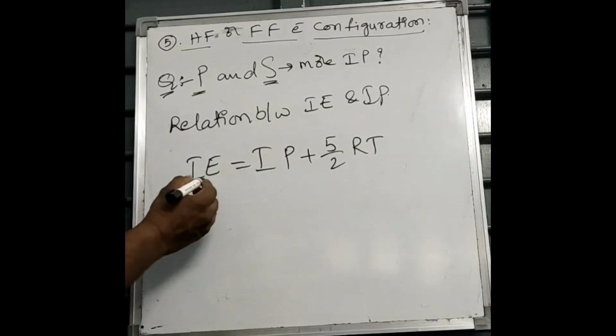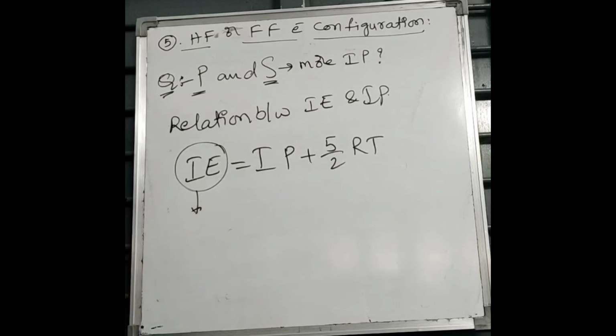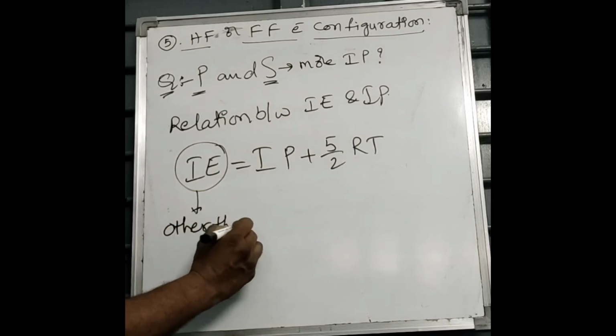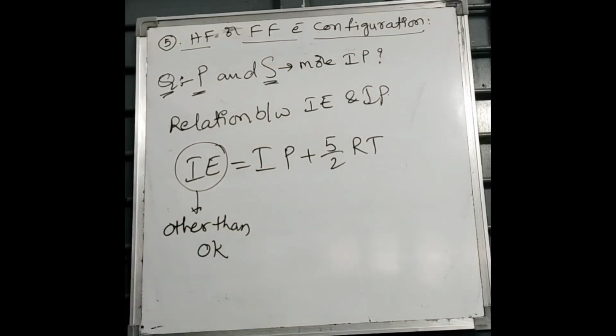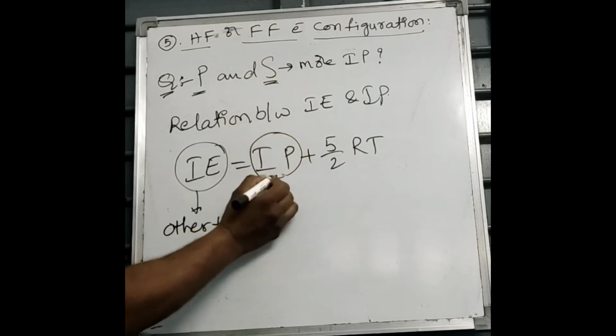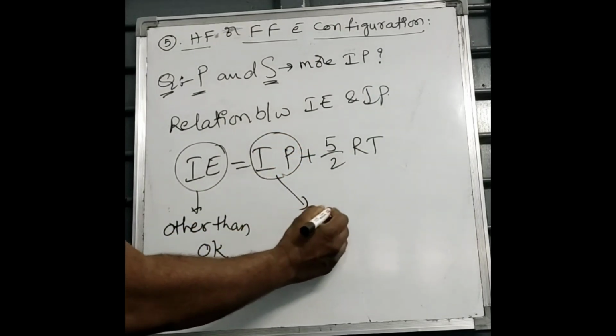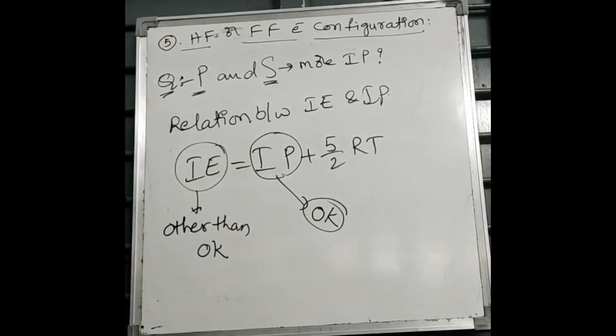So ionization energy means the amount of energy measured at other than 0 Kelvin. Ionization potential means the energy which is measured at 0 Kelvin. That is the relation between them. So ionization energy equals IP plus phi by 2 RT.